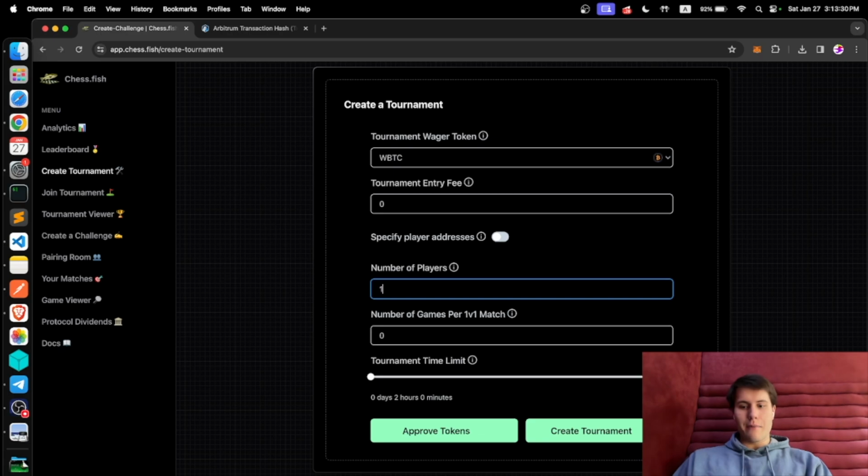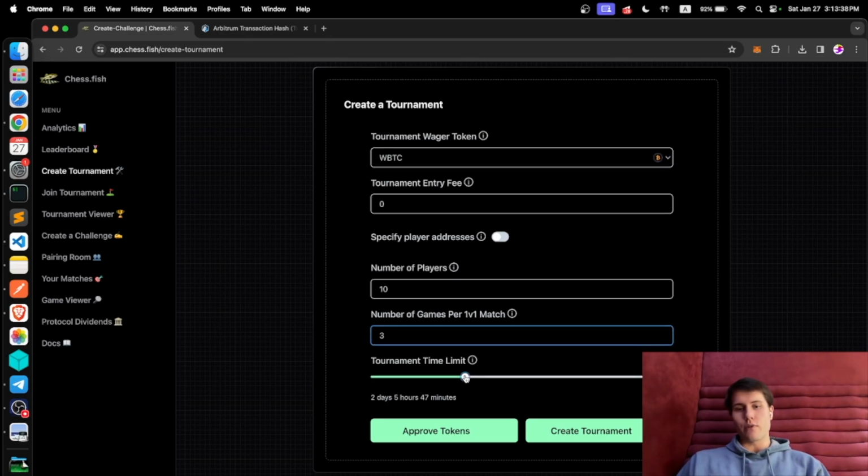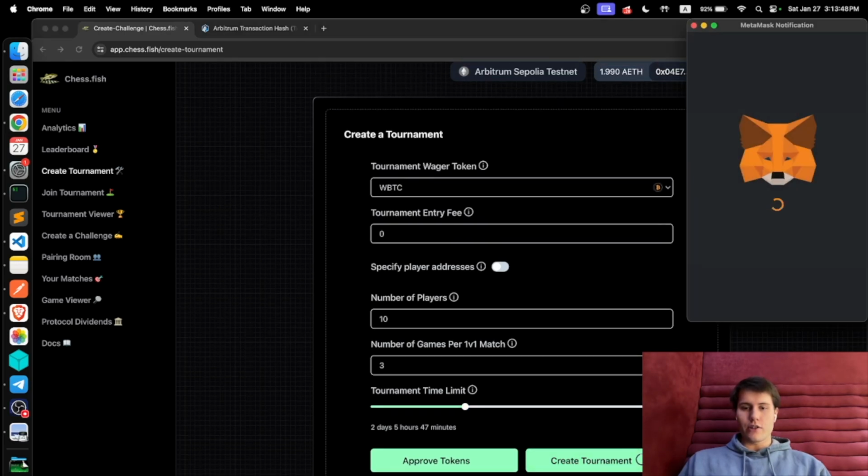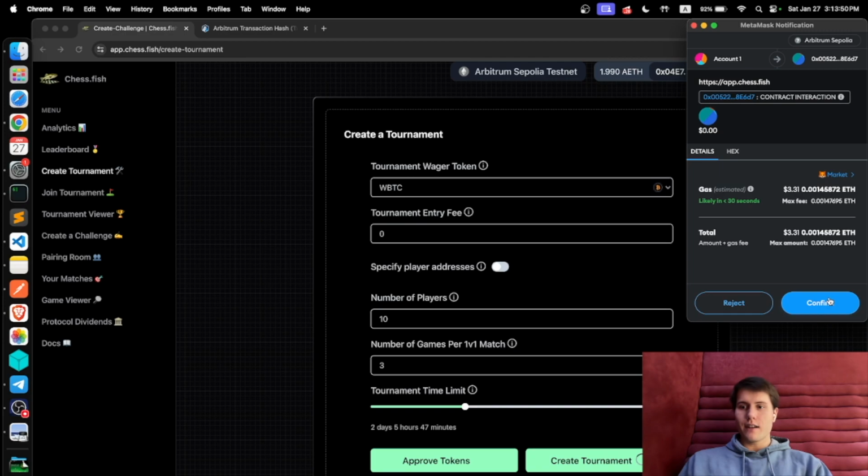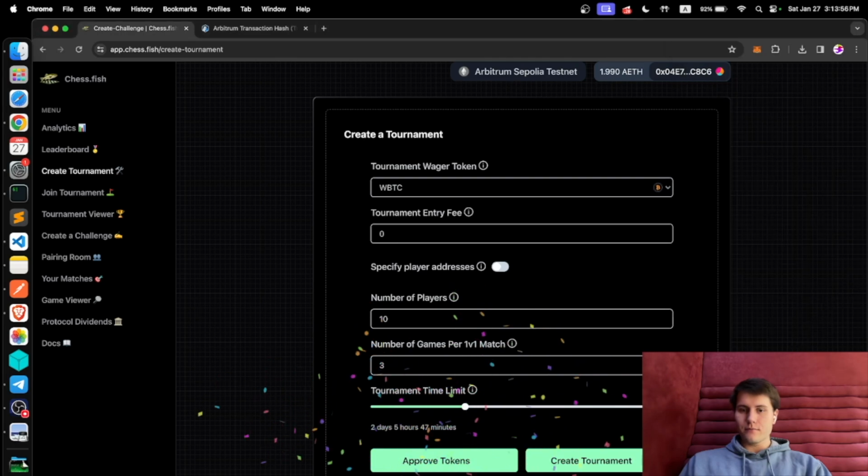So let's say you want to have a maximum number of players of 10, and you want to have 3 games per match. So each player plays every other player 3 times, and you want to have a tournament time limit for all of the games in the chess tournament of 2 days. So let's click create tournament. And if you have a tournament entry fee, you would have to approve those tokens first. You just click approve tokens.